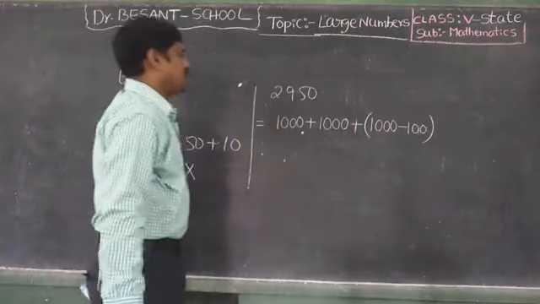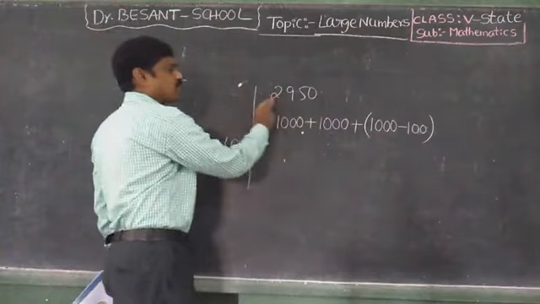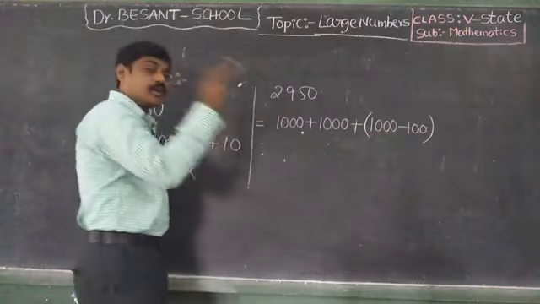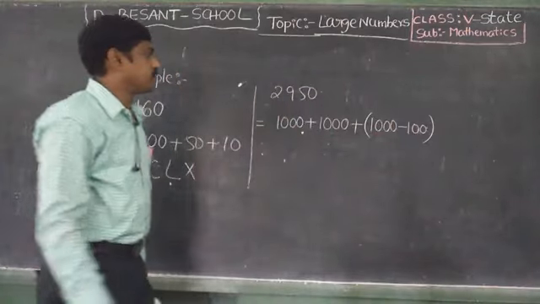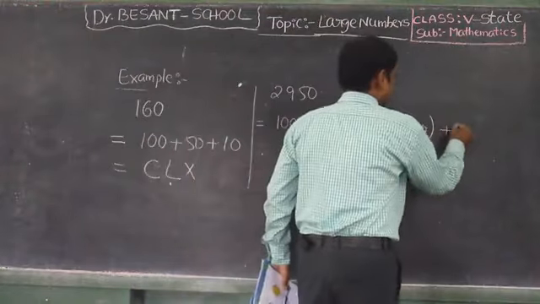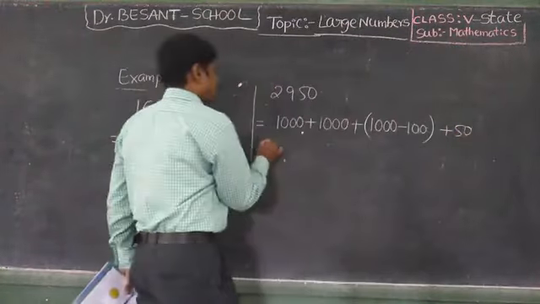Why? Because this is 1000 plus 1000, 2000. 900, 1000 minus 100. Okay, plus 50. So 1000,